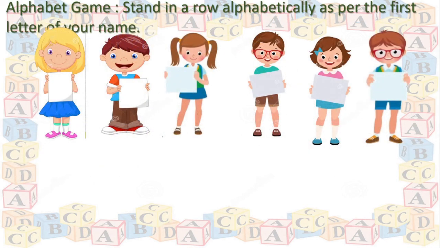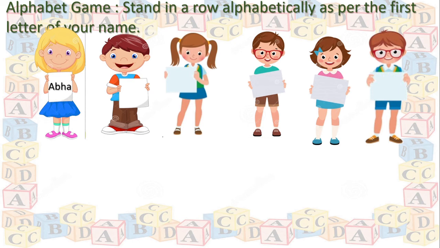Here again one game is there. The name is alphabet game. Stand in a row alphabetically as per the first letter of your name. Yes, here we can see 6 children standing in a line, correct? Anyhow, they are standing. First, we will go through their names. Yes, dear children, please tell me your names.